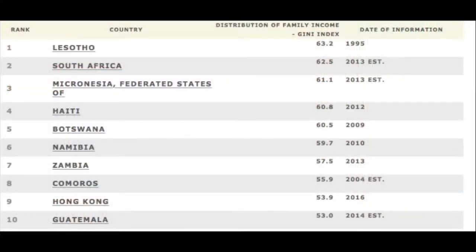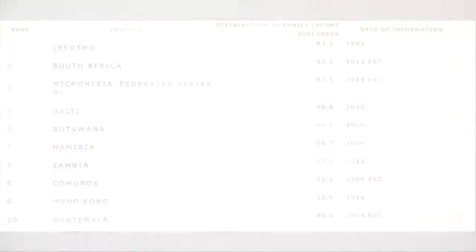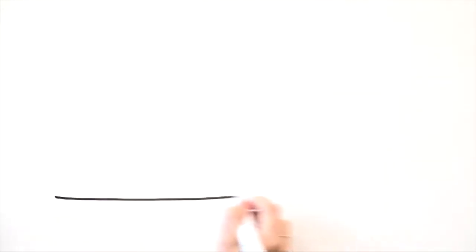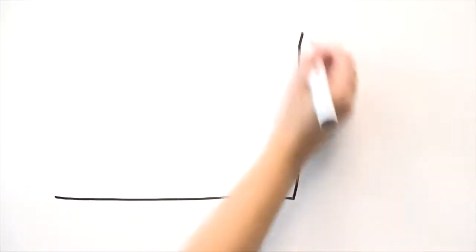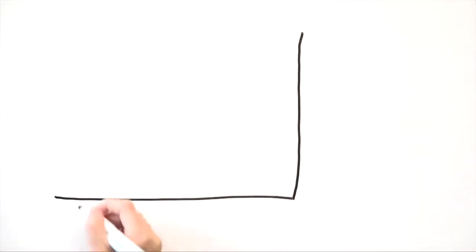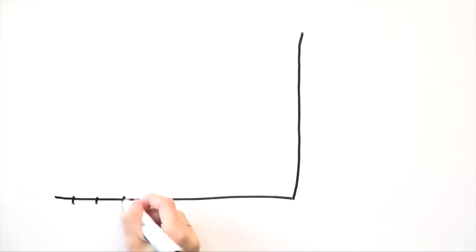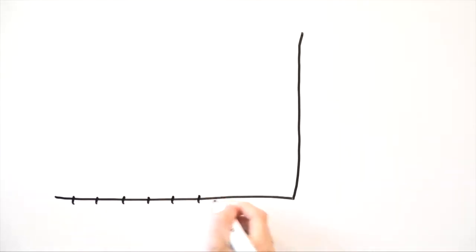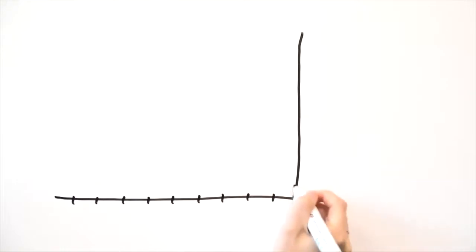As we can see from the table, Hong Kong ranks 9th on the Gini index with a Gini coefficient of 0.539, which means that the distribution of family income in Hong Kong is not very equal, especially compared to other countries. So that's Hong Kong's Gini coefficient. But it's a bit harder to understand how a coefficient is calculated for an entire country instead of one 10-person club. Let's take a deeper look.